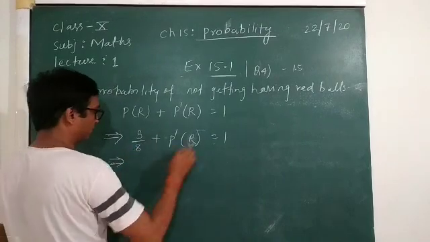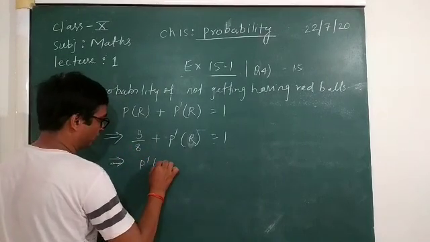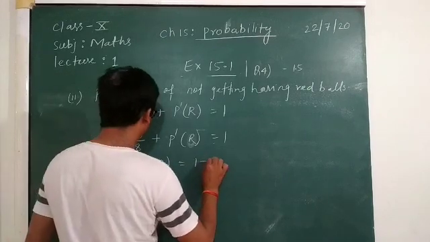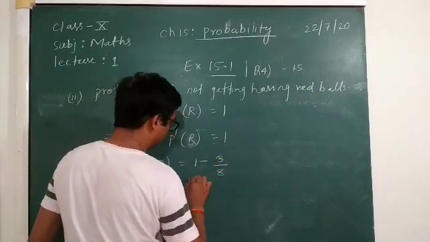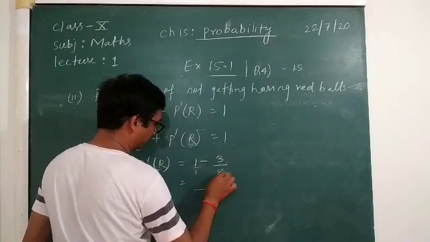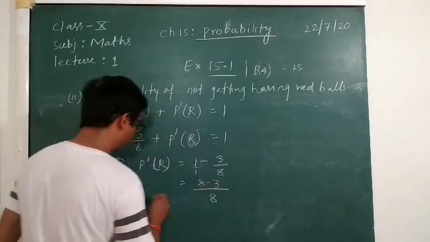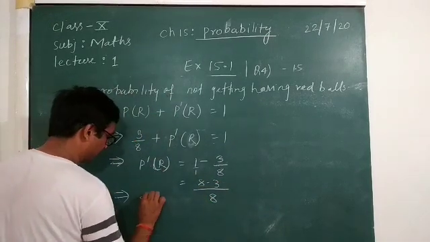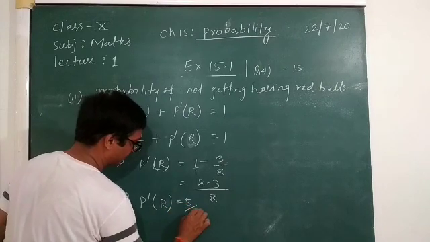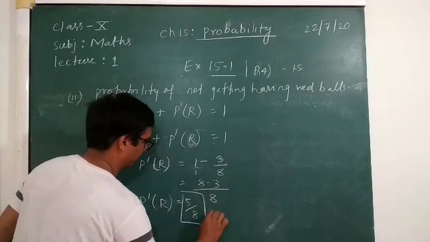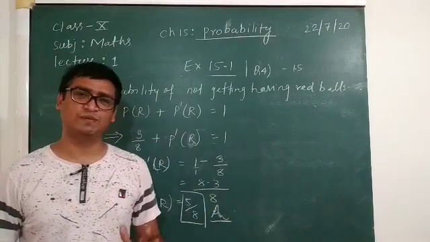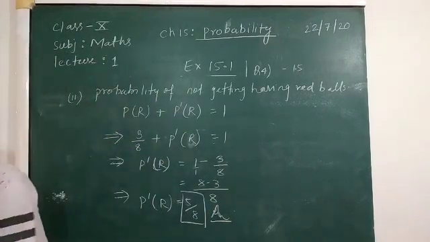So the probability of not getting a red ball is equal to 1 minus 3/8. So it will be 8 minus 3, so the probability of not getting red balls is equal to 5/8. This is the answer. Okay, so your concept should be very clear for this.